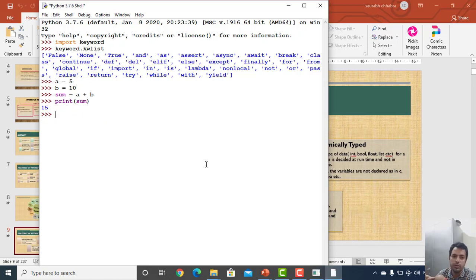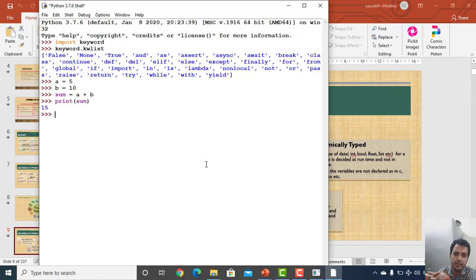So in case of C and other programming languages, what was the biggest problem? The biggest problem was when we wanted to have some memory allocated to the program at runtime. Suppose if you have gone through C, in that case we used to have pointers, and we used methods like malloc and calloc, which used to allocate the memory in a different block of memory. There is something known as a stack, and there is something known as a heap. So in the heap, the memory is allocated during the runtime.